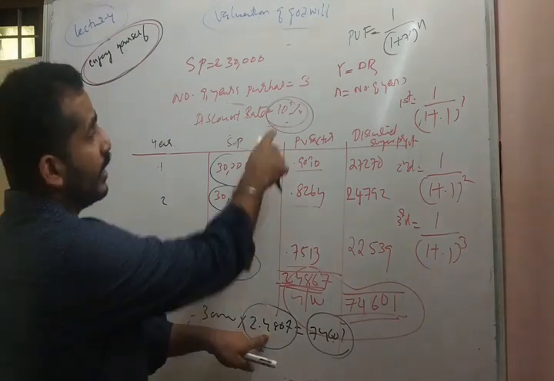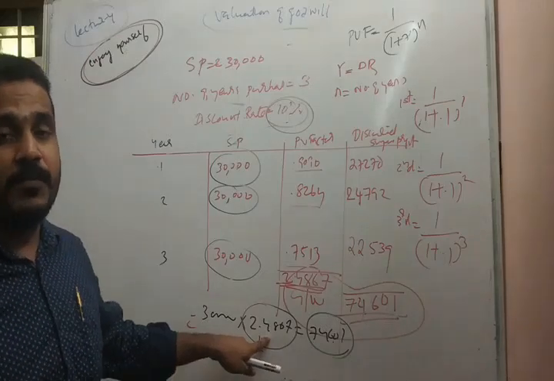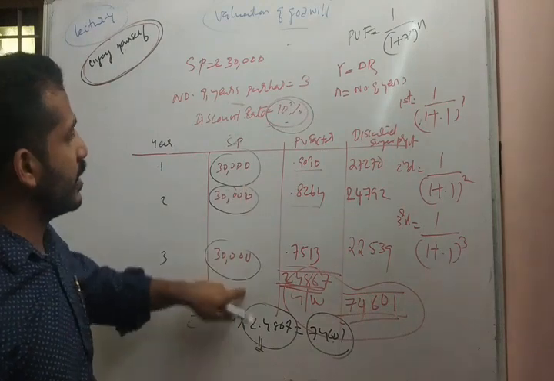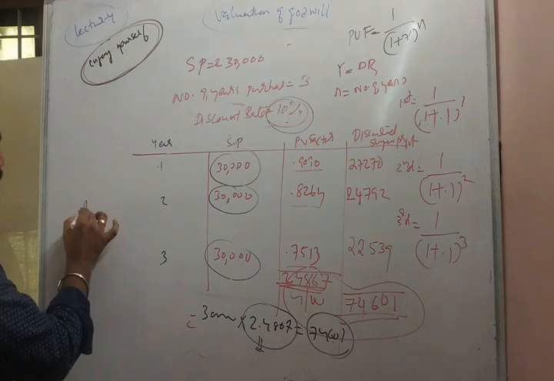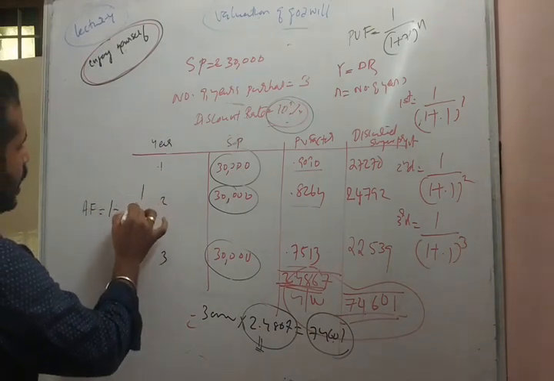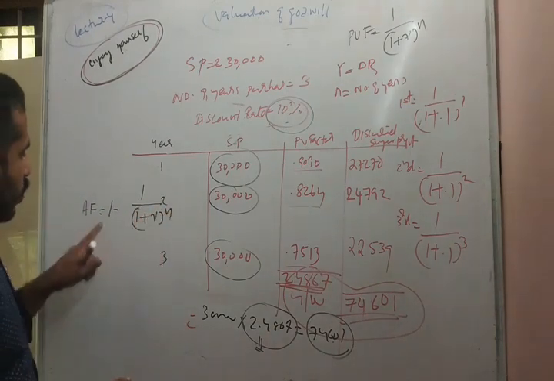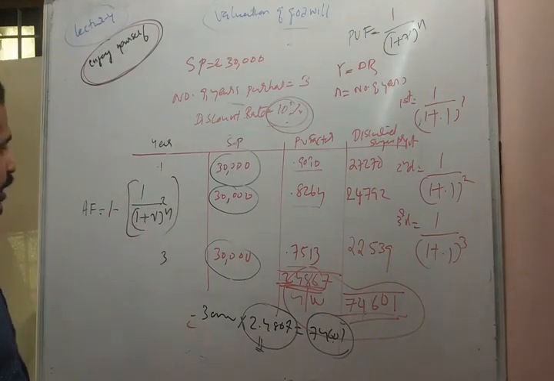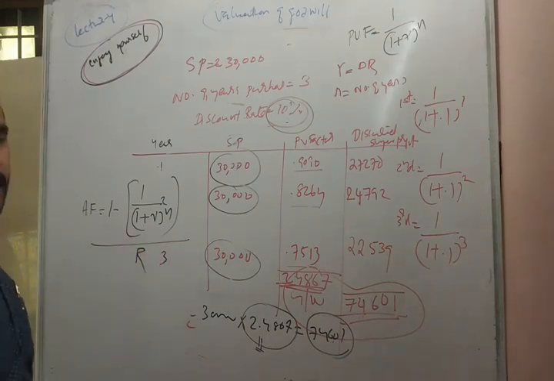So it means that if the rate is 20%, this figure will not be arrived at; we will get a different figure. This figure represents 3 years at the rate of 10%. Then how is it calculated? Annuity factor is equal to 1 minus 1 divided by (1 plus r) whole raised to n, whole divided by r.